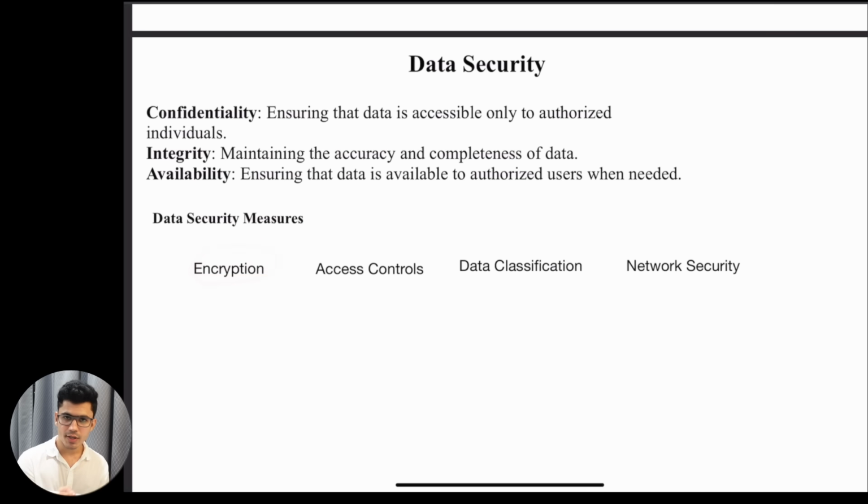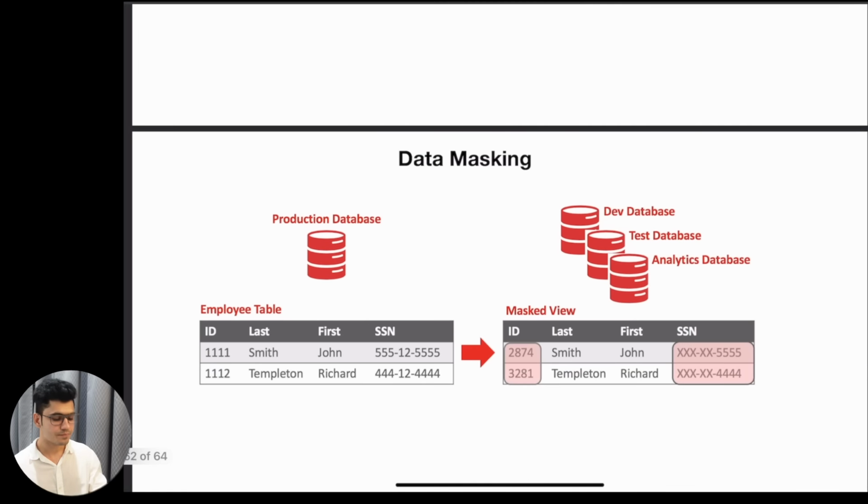These are the measures you should take. First, you should encrypt your data, so that if it goes through the network, other people should not be able to understand what the data is. Access control: only give the data to the specific user. Data classification: classify your data as confidential or not. And network security: secure the data at the network level.